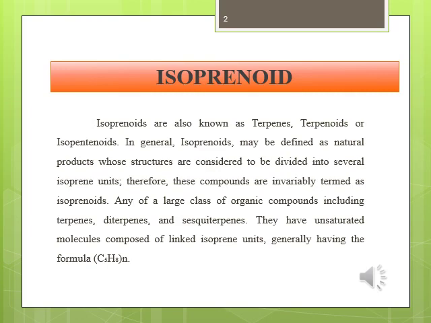Any of a large class of organic compounds including terpenes, diterpenes and sesquiterpenes, they have unsaturated molecules composed of linked isoprene units, generally having the formula (C5H8)n, where n is a whole number.